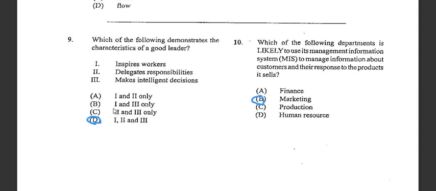Number ten says which of the following departments is likely to use management information, so we are talking about MIS. MIS is information about the customer, about responses to the products themselves. So the answer would be B. We are talking about marketing. Alright, good.